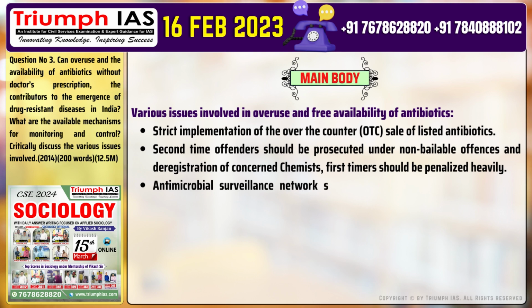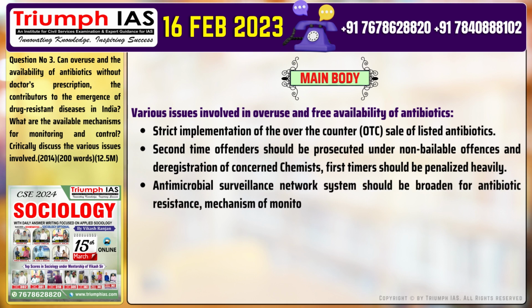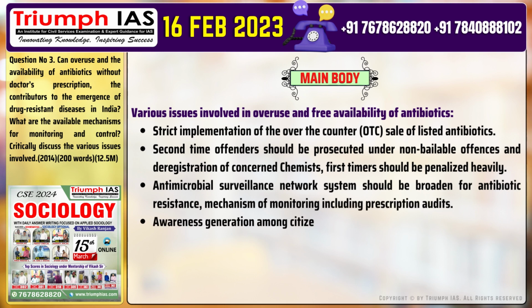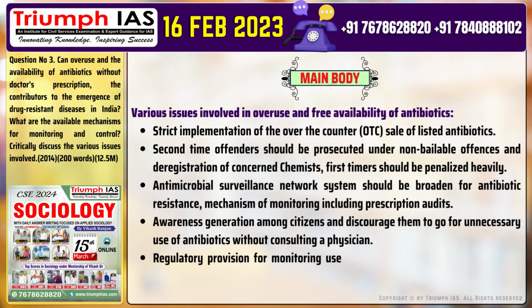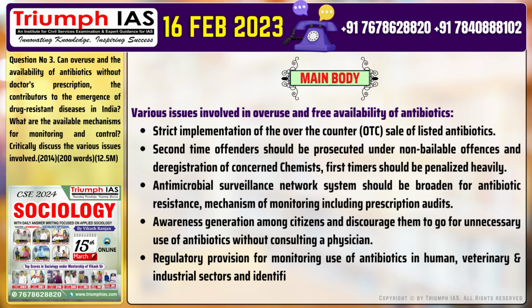Antimicrobial surveillance network system should be broadened for antibiotic resistance, with mechanisms of monitoring including prescription audits. Awareness generation among citizens to discourage them from unnecessary use of antibiotics without consulting a physician. Regulatory provision for monitoring use of antibiotics in human, veterinary and industrial sectors, and identification of specific intervention measures for rational use of antibiotics.